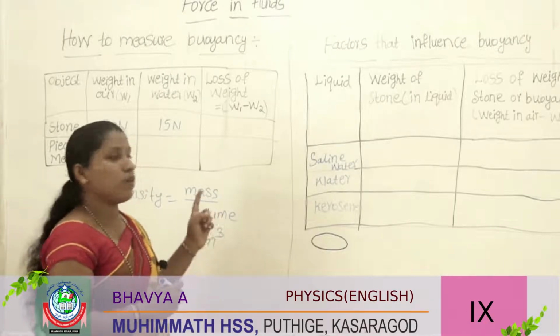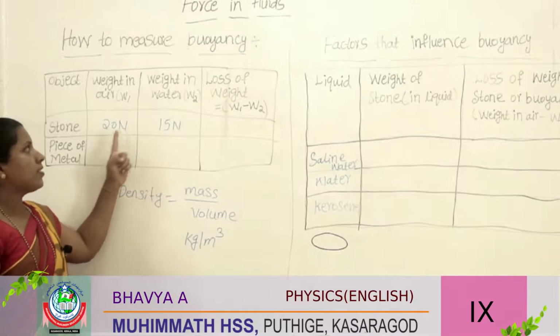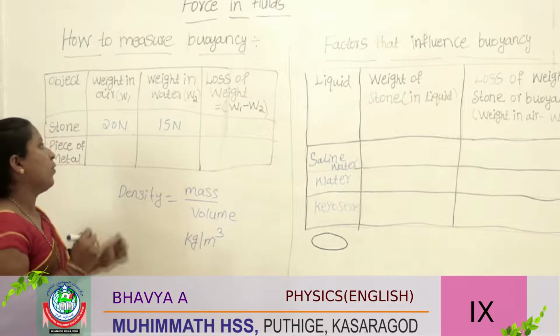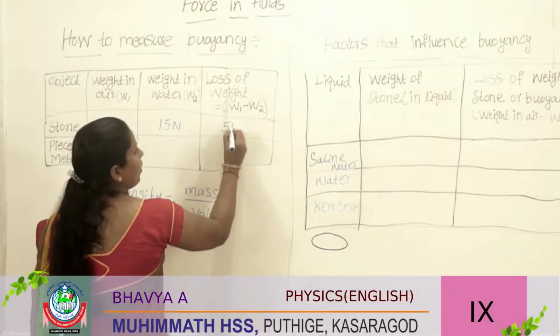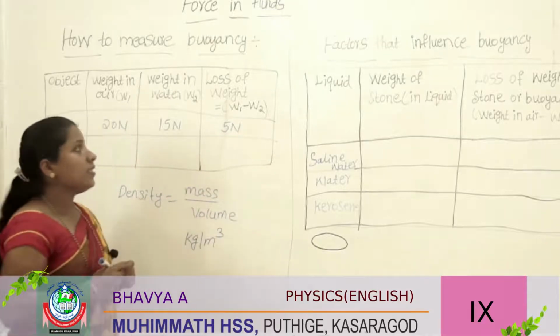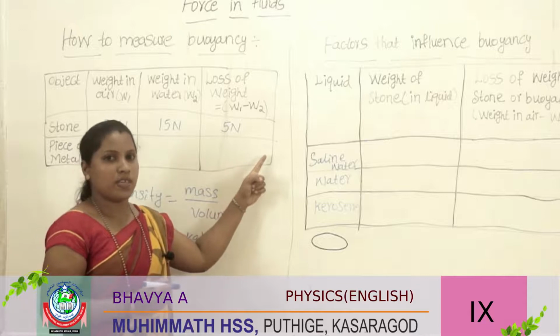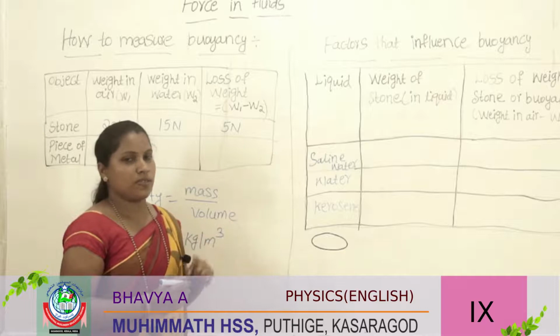Loss of weight means you should subtract the weight in water from the weight in air. 20 minus 15 means 5 Newton. This loss of weight we also call buoyancy. Understood?